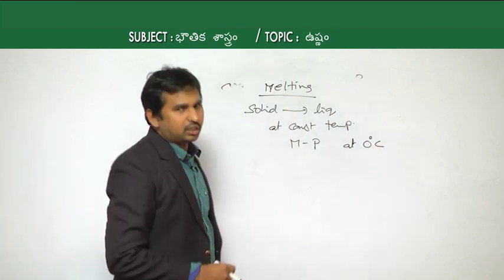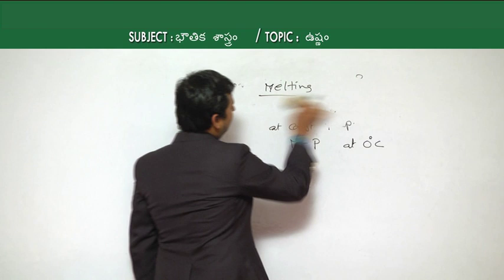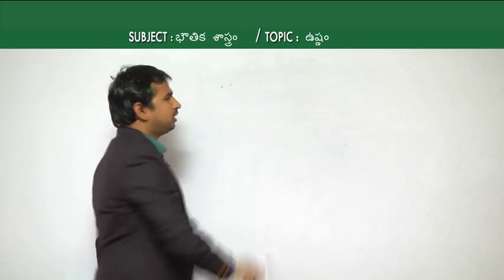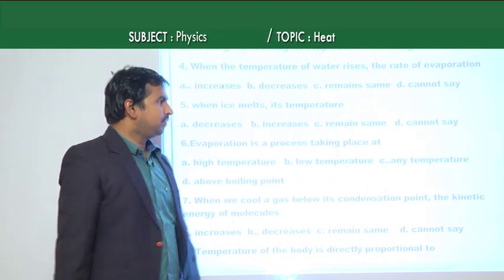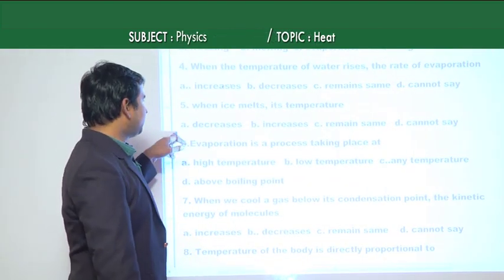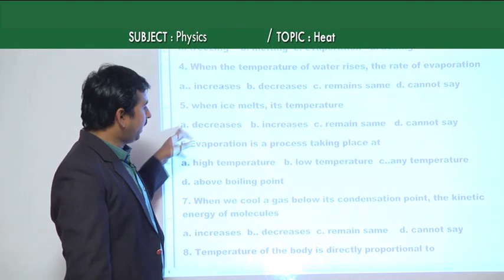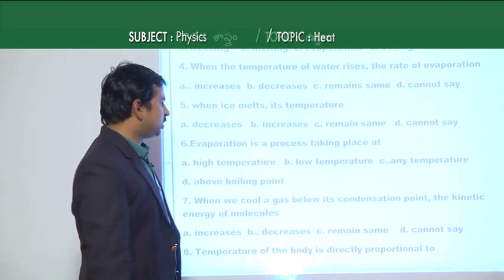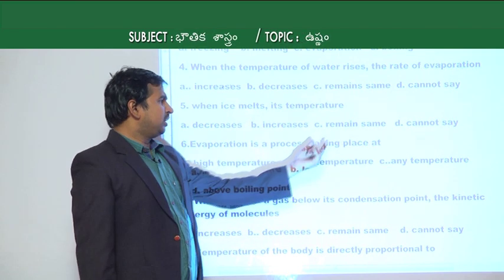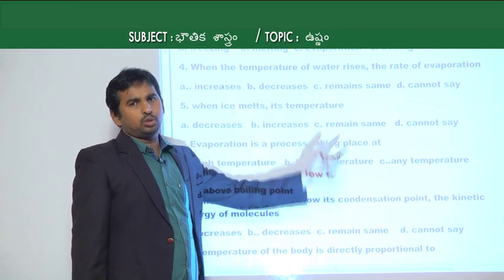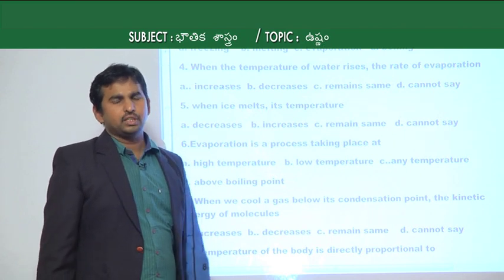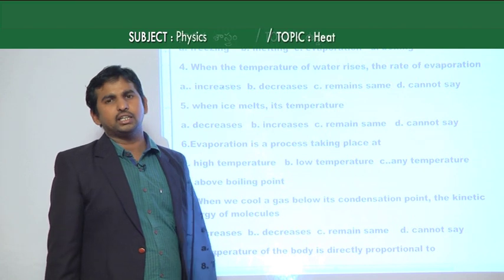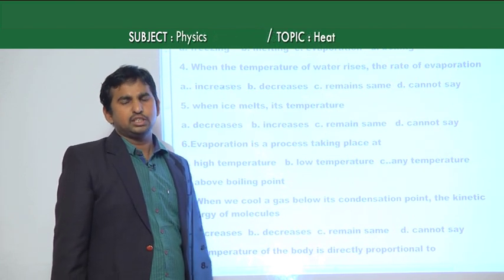Of the given options, since melting takes place at a constant temperature, the option is remains the same. During the process of melting there is no change of temperature, which means the kinetic energy of the molecules is not changing.